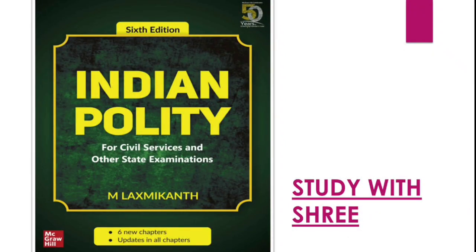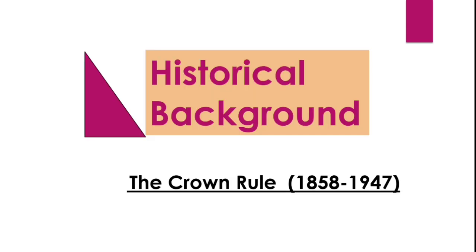I am discussing Indian Polity by M. Lakshmikant, 6th edition, chapter wise. Now I am in part 7 of historical background, and started the Crown Rule, 1858 till 1947.